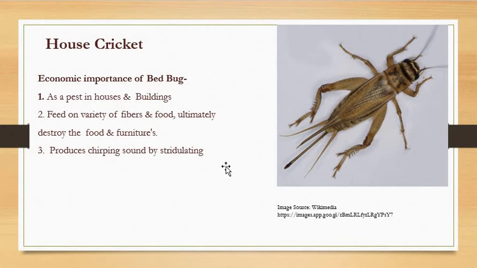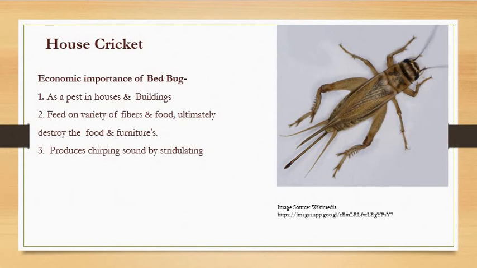Apart from this, a number of other insects are also there which are treated as pests. Even the ants, you might have seen the red color ants, even black color ants, entering your house, right? For what? For getting food material. So they are also treated as pest organisms, right?